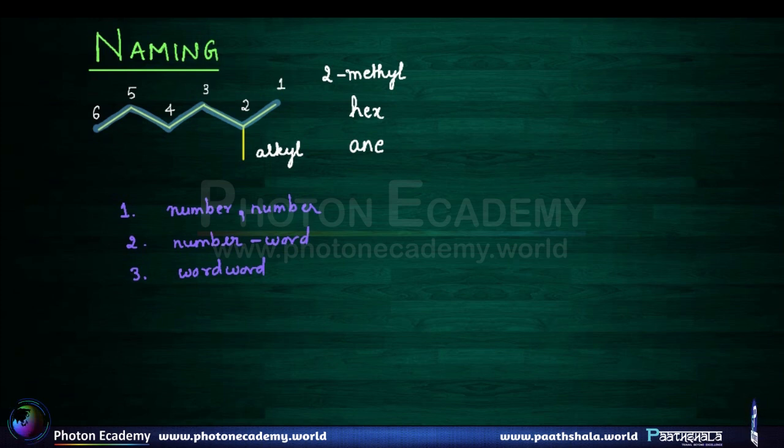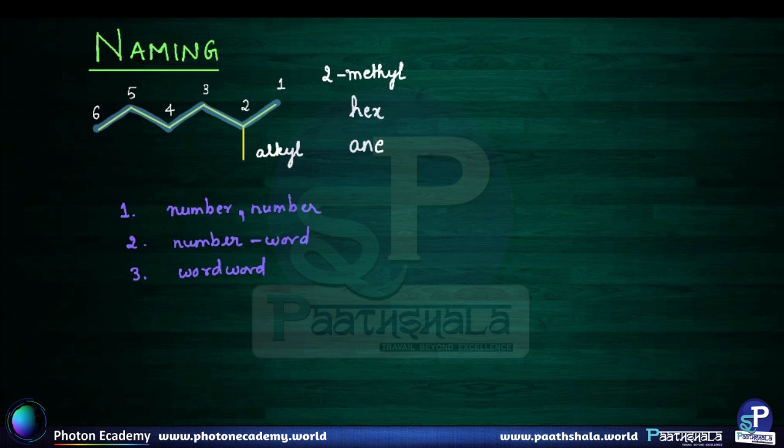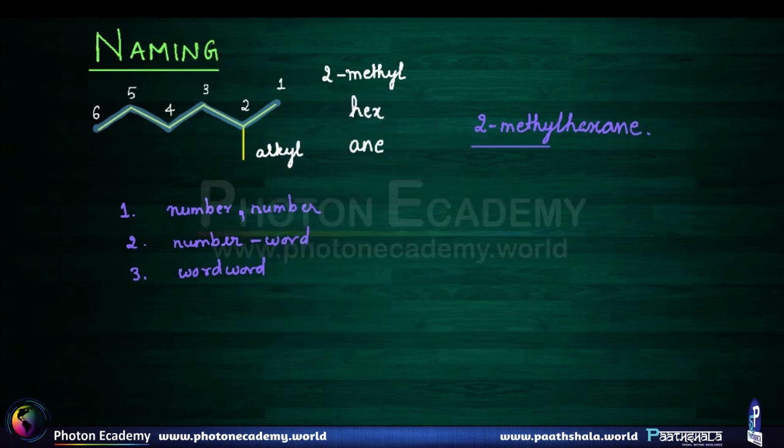Now let's name the compound after learning these 3 rules. So the compound name should be 2-methyl, no gap between methyl and hex, and no gap between hex and ane. So the name of the compound is 2-methylhexane.